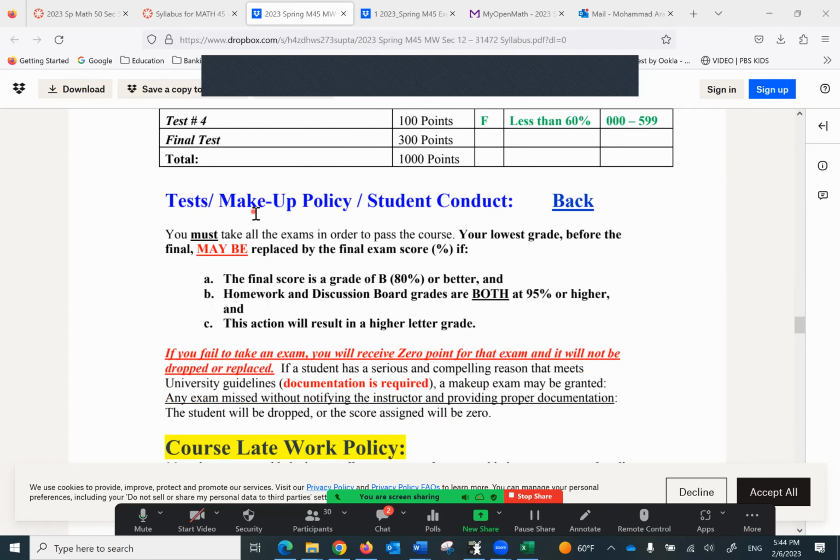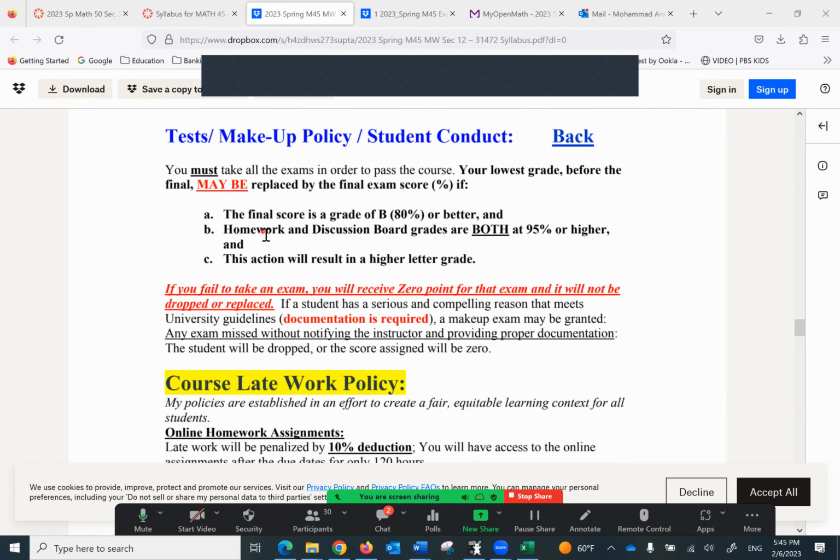There is no makeup test. If it comes up that something happens, you let me know in advance. I'll try to accommodate you. And the reason is very simple, because you have a whole week to take the exam anytime you want, as long as it's done before the due day, which is again all on Saturdays.